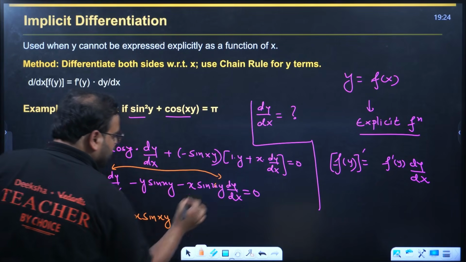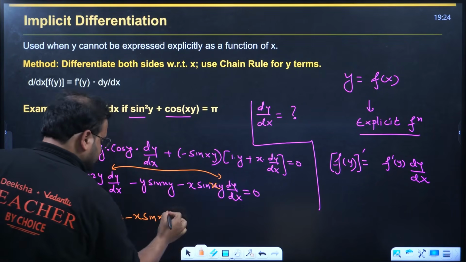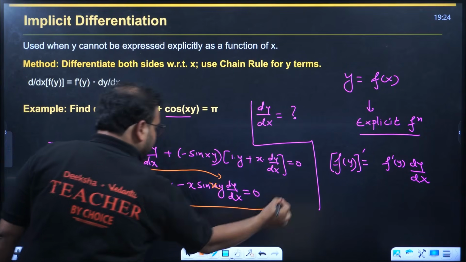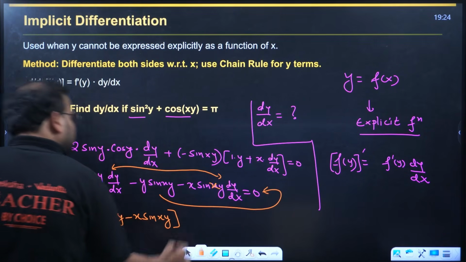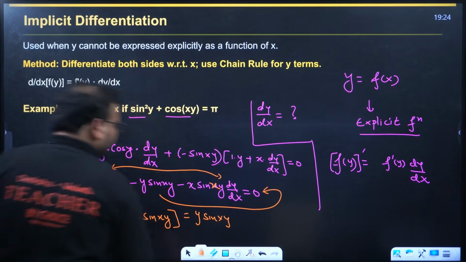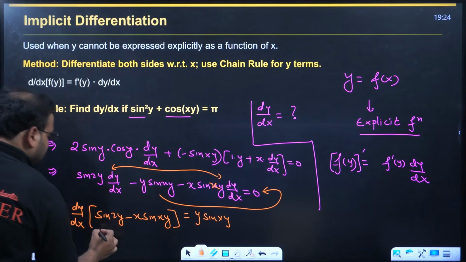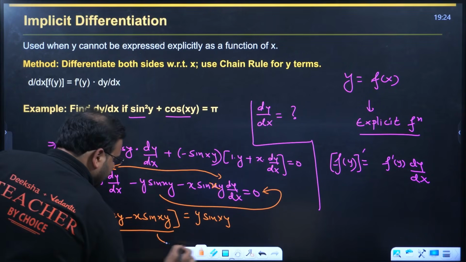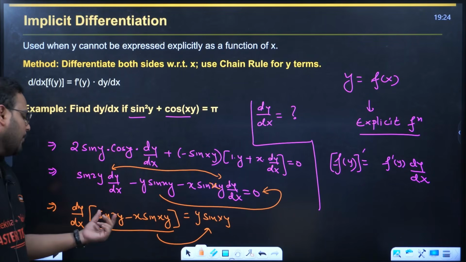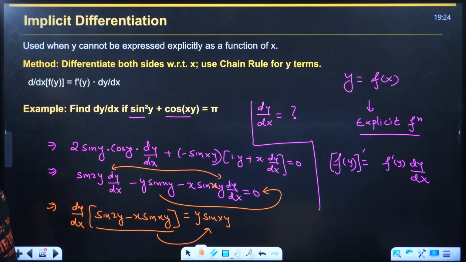This is x, okay? And this value, if you move on this side, you'll get this as plus y sine xy. So my final answer: this particular value, just write it over here as denominator. So y sine xy upon sine 2y minus x sine xy. That's my final answer.